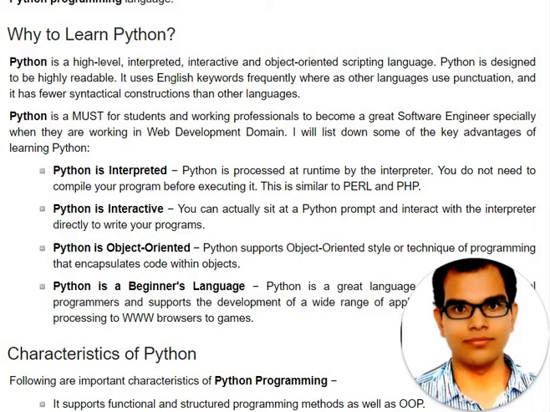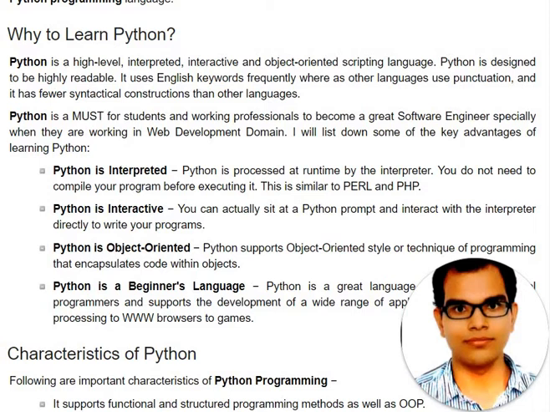Python is interactive. You can actually sit at a Python prompt and interact with the interpreter directly to write your programs. Python is object oriented.